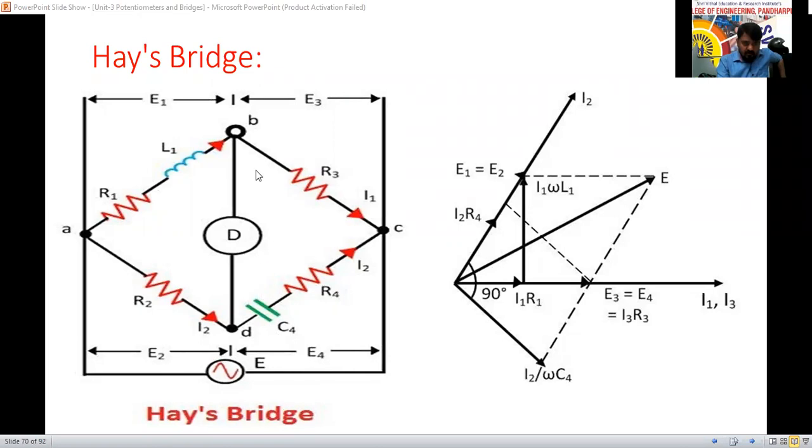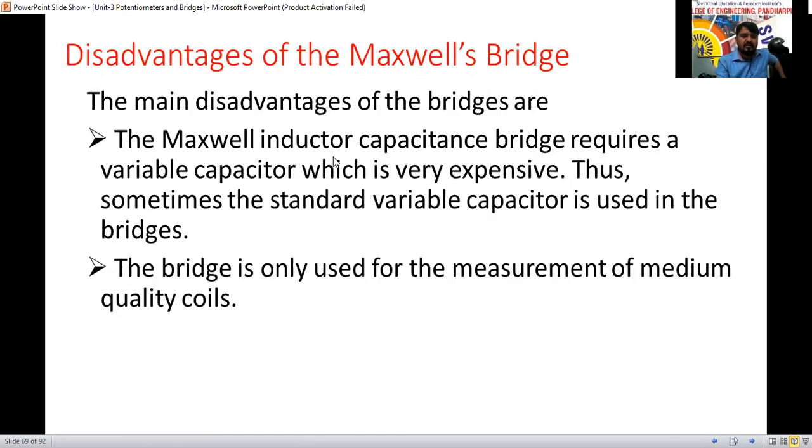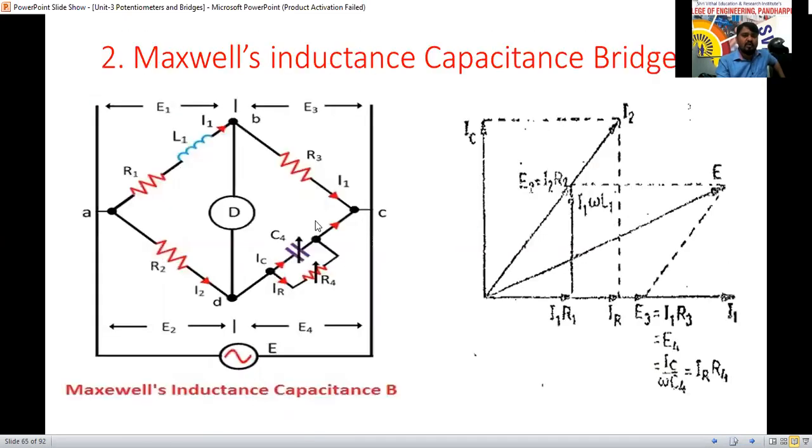Other things are the same, right? R1, L1. See, this is the Z1 branch here now. Same, Z2 equal to R2, Z3 equal to R3. Compare with the Maxwell inductance capacitance bridge. There is no change at all, only R1, L1, R2, R3. But these two are changed into series here now. R4 and C4 are connected in series.